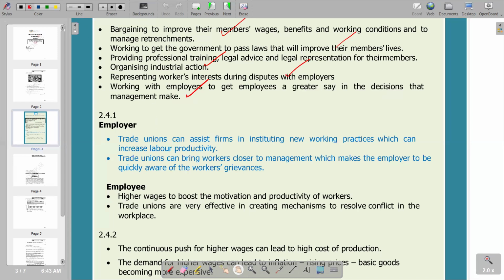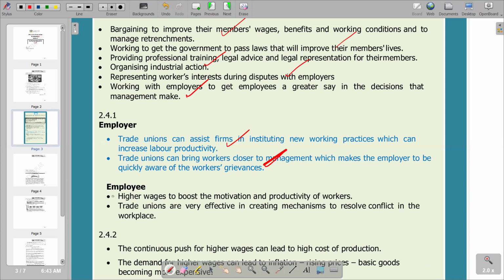And then we go to the next part, which is point number 2. The trade unions can bring workers closer to management, which makes the employer quickly aware of their workers' grievances. So if the employer engages the trade union, it is easily going to be aware of the workers' grievances quickly, before they get out of hand. So that becomes an advantage from the point of view of the employer. So this becomes the second one.